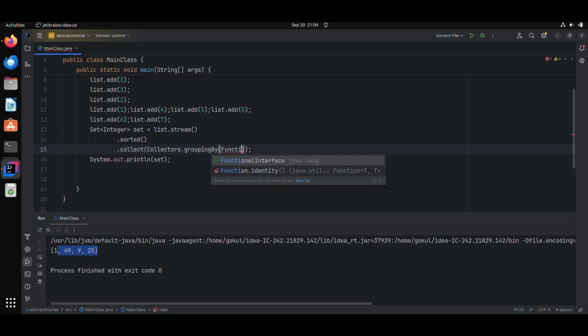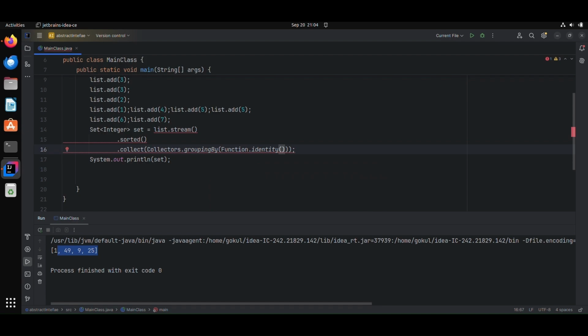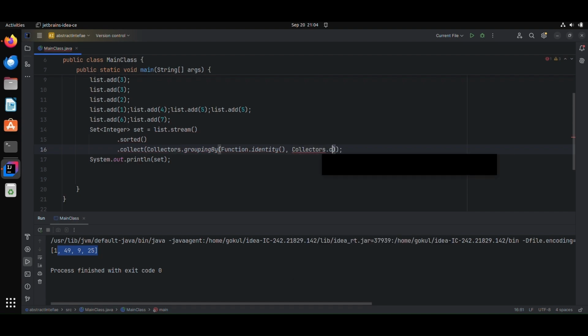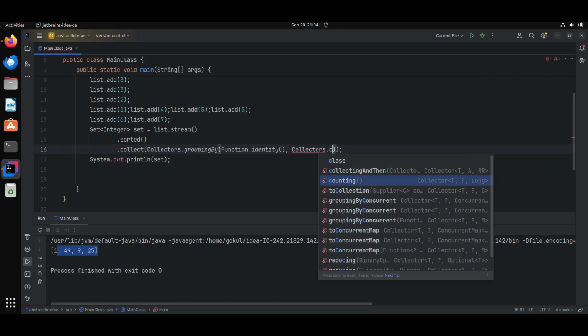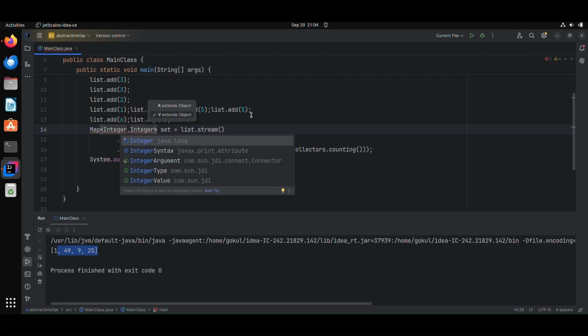So first I am providing Function.identity so that it will provide a function to check the duplicates, and I need to get the count, so I can use the Collectors counting method. It will return a map. The first element, the key, will be Integer, and the value also Integer.